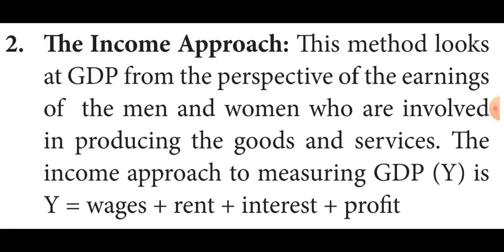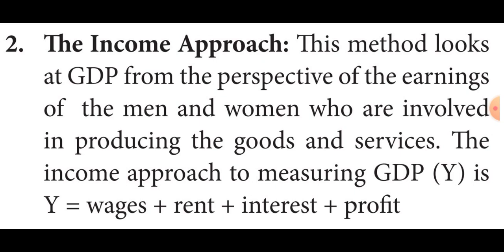That means how much they are earning through their production. That is called the income method. How much income one man or woman is getting through goods and services.